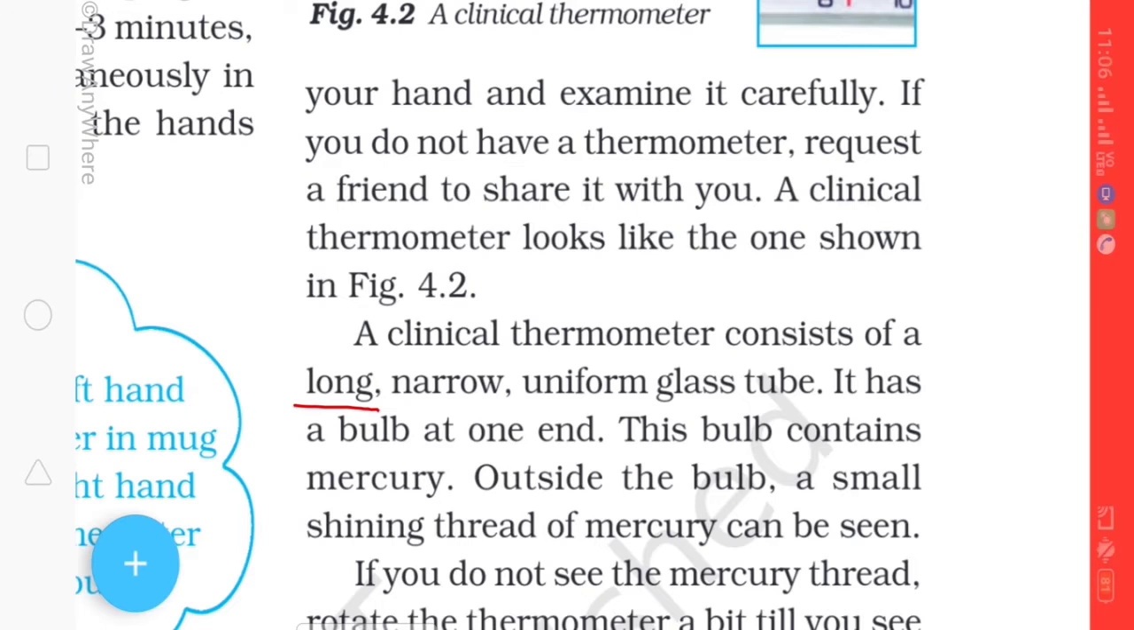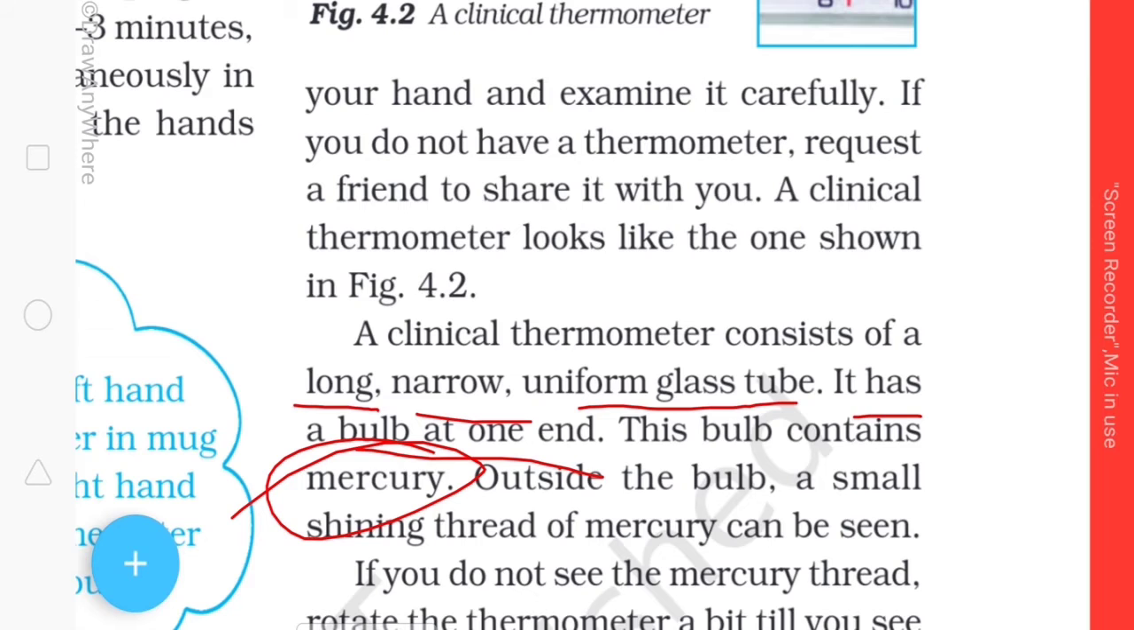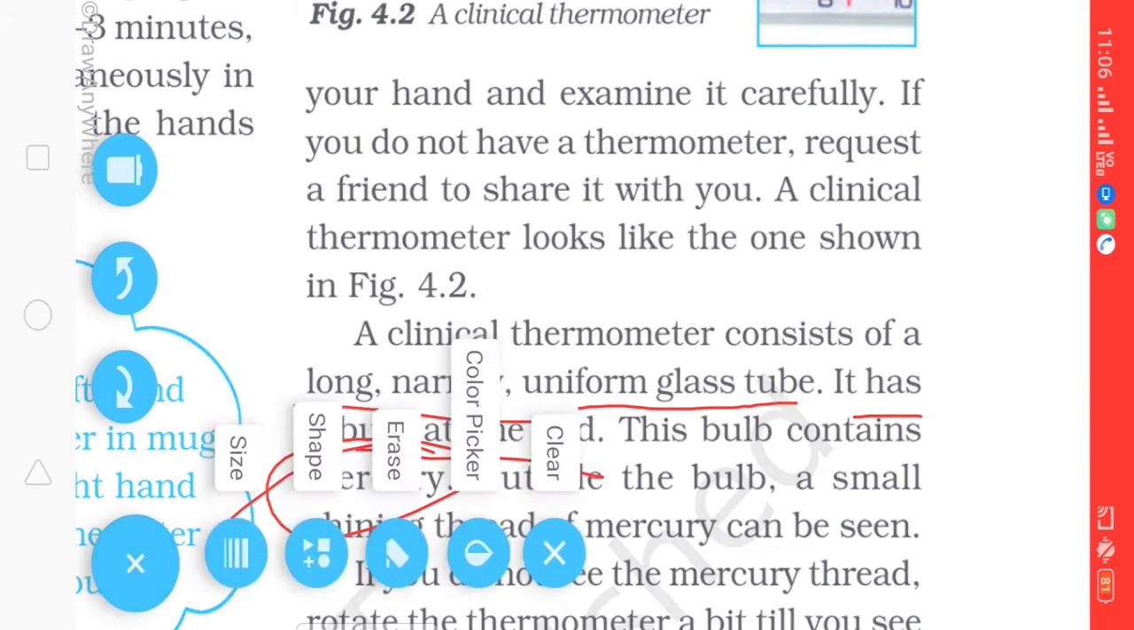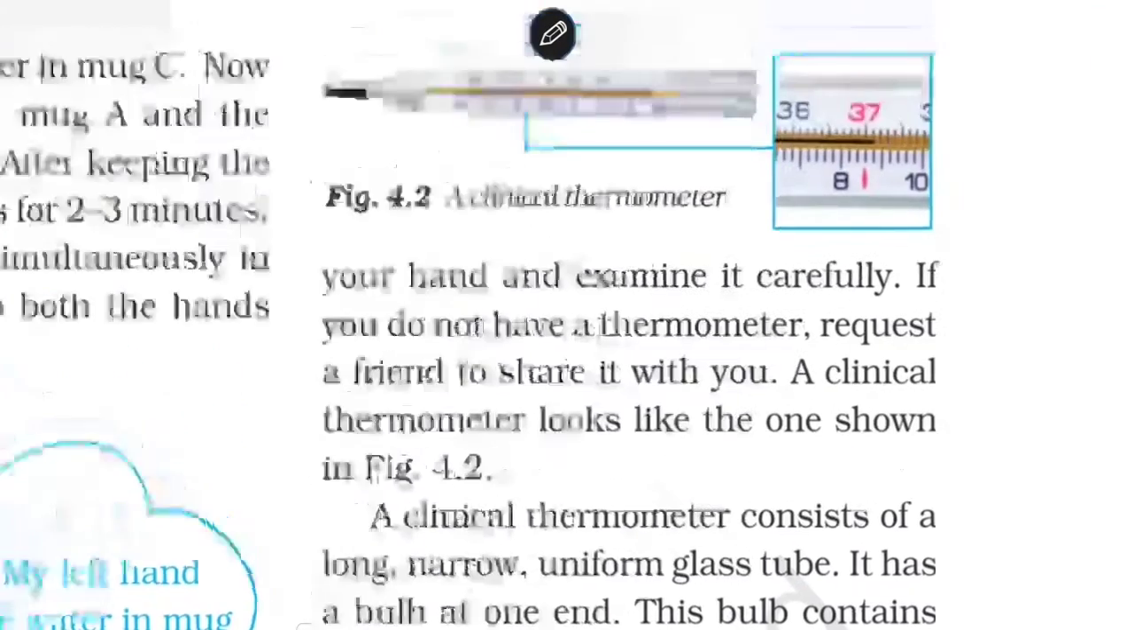We have a long, narrow, uniform glass tube, and it also has a bulb at one end. This bulb contains mercury. Outside the bulb, a small shining thread of mercury can be seen. So this is about the clinical thermometer.